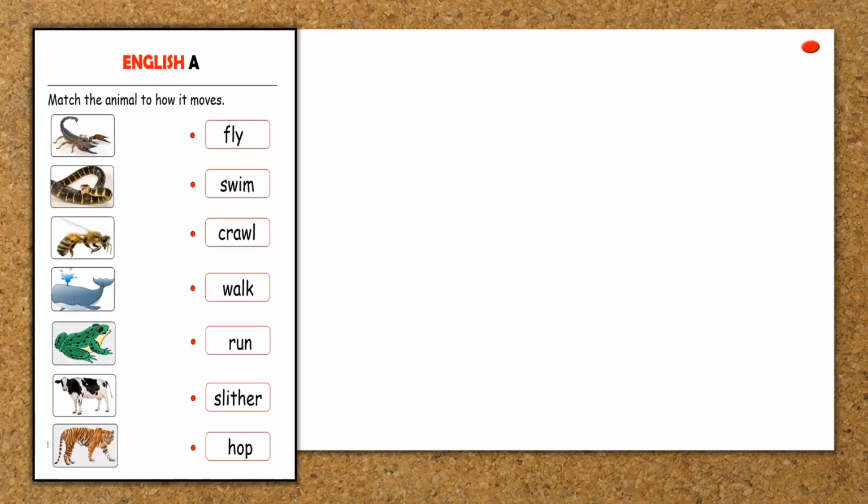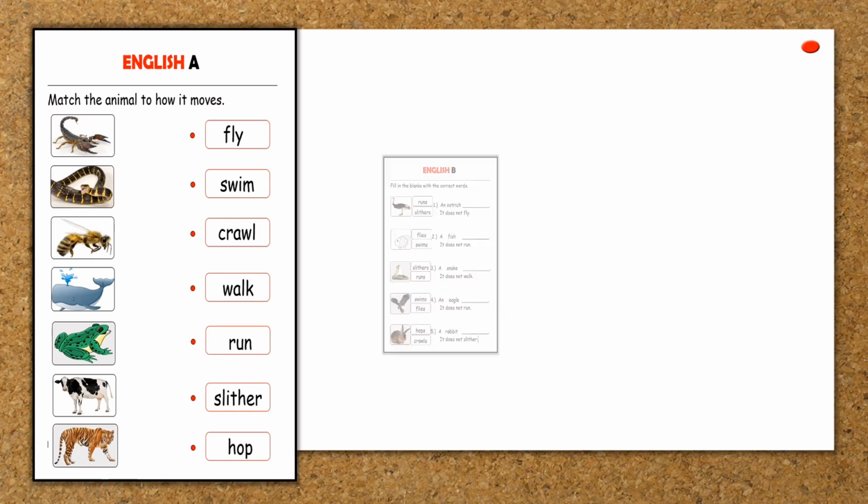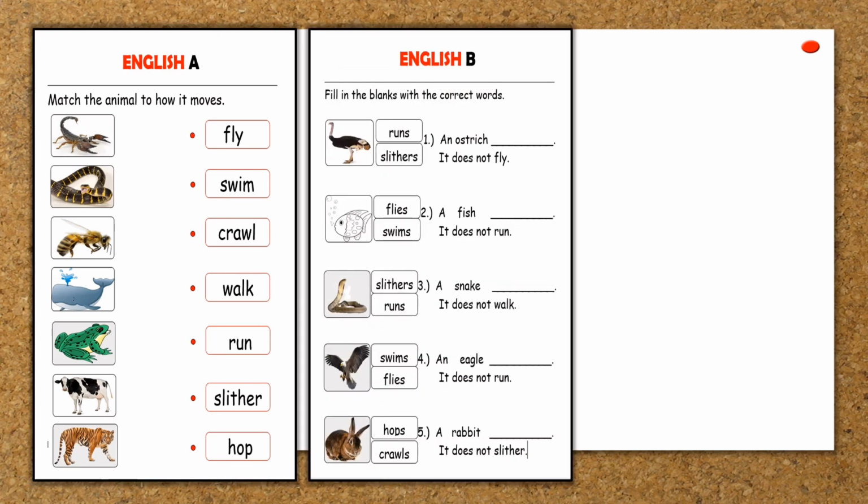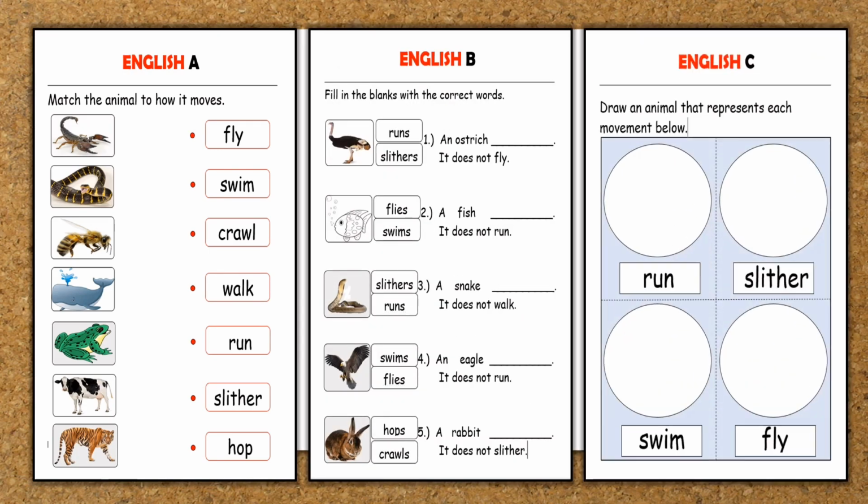Great job, everyone. Now here's your worksheets that you are going to do at home. First, match the animal to how it moves. Second, fill in the blanks with the correct words. And the last one, draw an animal that represents each movement below.